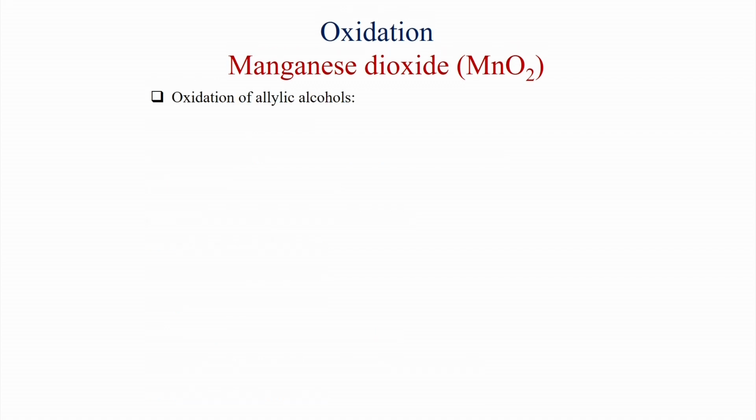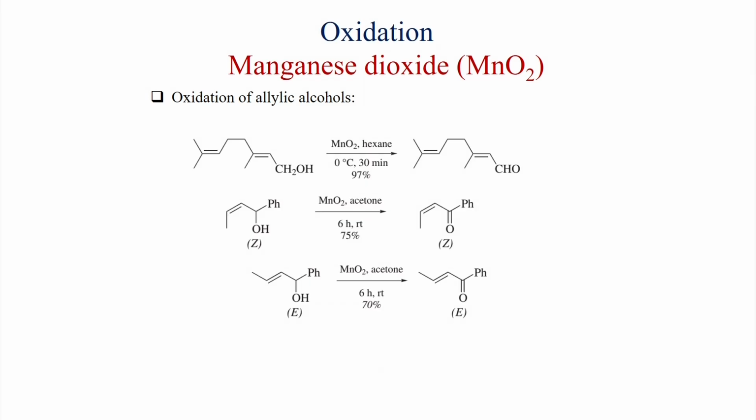So, first we will discuss oxidation of allylic alcohols. Various kinds of allylic alcohol can be oxidized to the alpha beta unsaturated aldehyde. Here you can see this geranyl alcohol oxidized under manganese dioxide, hexane, 0 degree centigrade, 30 minutes, it gives this aldehyde in 97% yield. Also, this Z allylic alcohol oxidizes to this Z enone, and this is very selective, the Z does not isomerize to the E enone. So, this is a very mild condition.